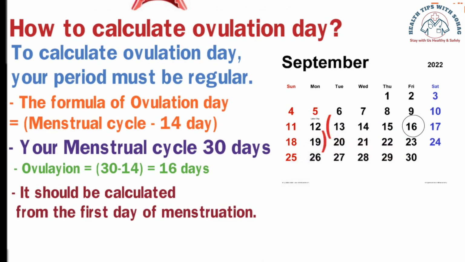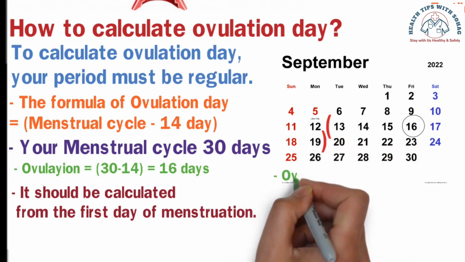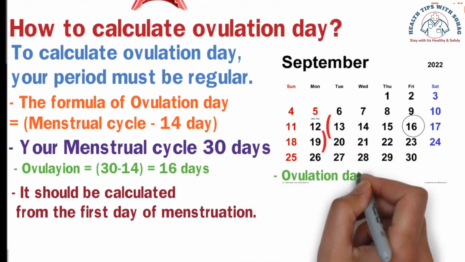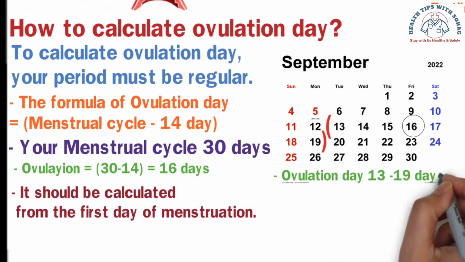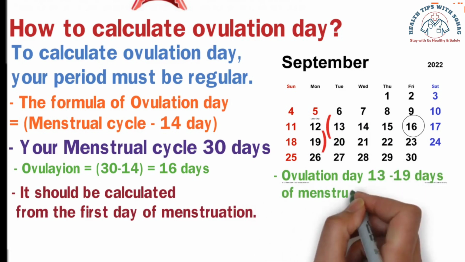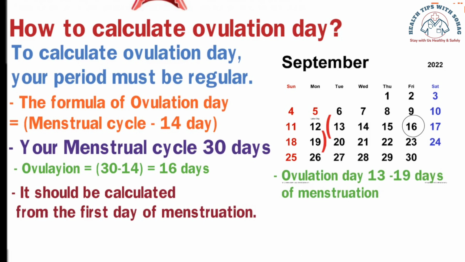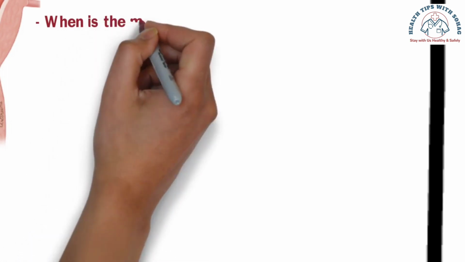after the ovulation day. If we calculate 3 days before the 16th day, it falls on the 13th day. And if we calculate 3 days after the 16th day, it falls on the 19th day. So, if we understood correctly, in a 30-day menstrual cycle, the ovulation day is between the 13th and 19th day.